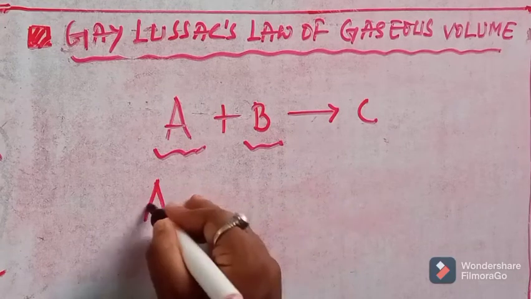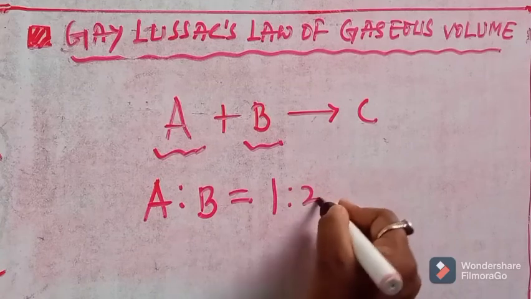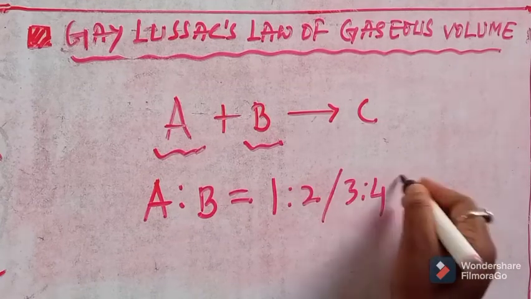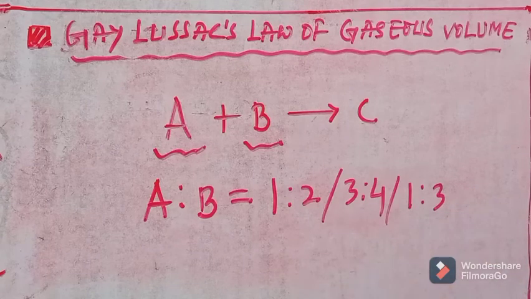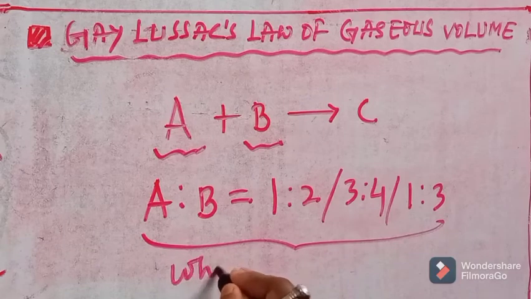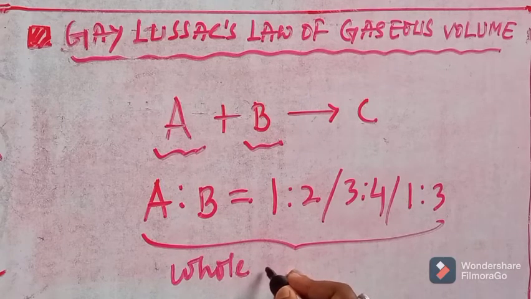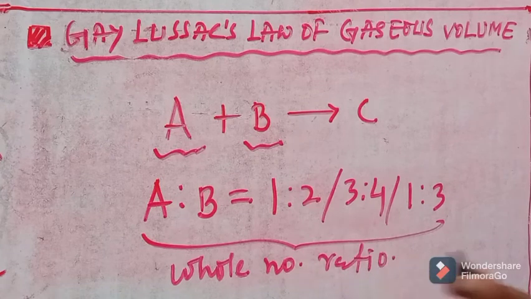That is, A to B will be 1:2 or 3:4 or 1:3, a simple whole number ratio. They cannot be a fraction. So that is the law stated by Gay-Lussac.